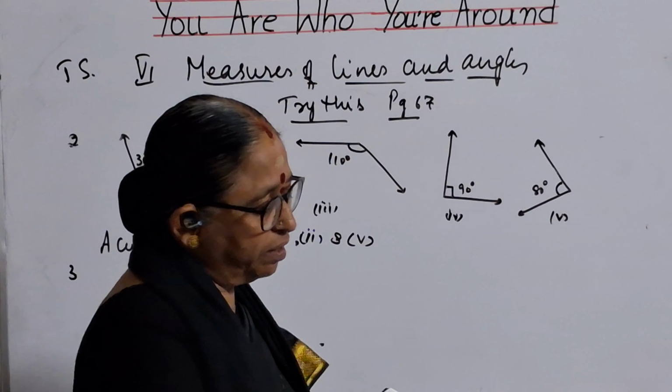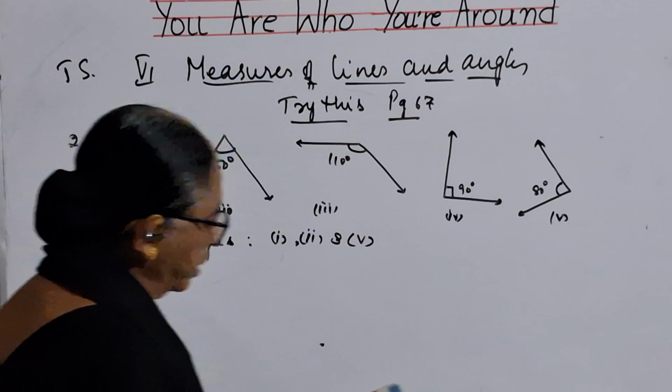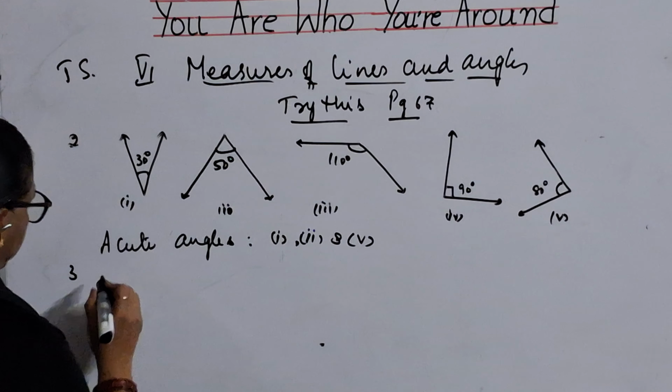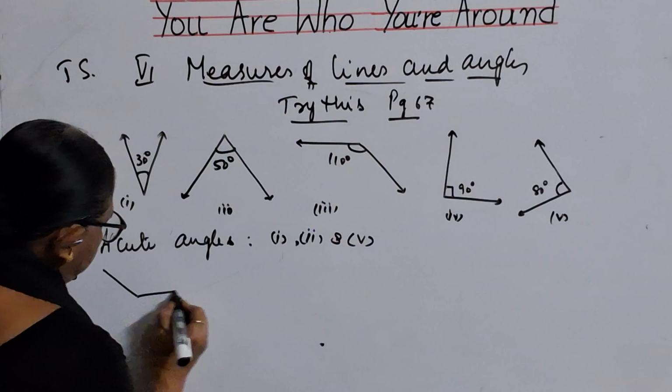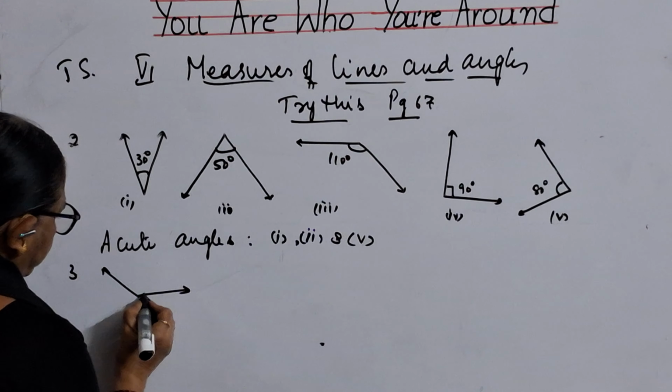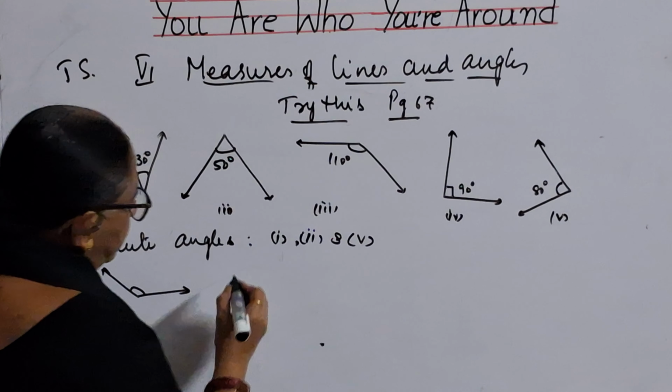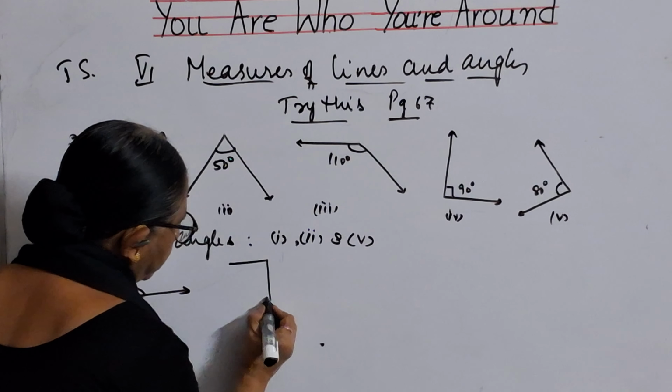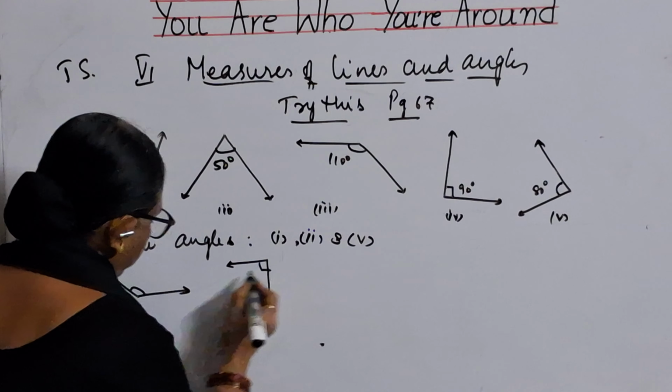The next one is, which are obtuse angles? You have got different figures in the third one. This is first one, and second one.